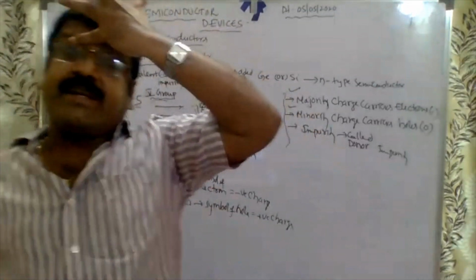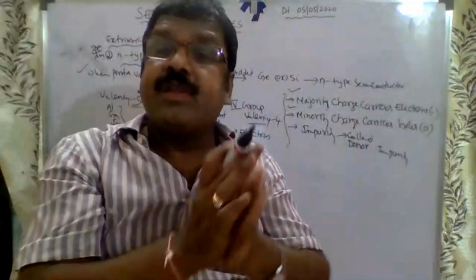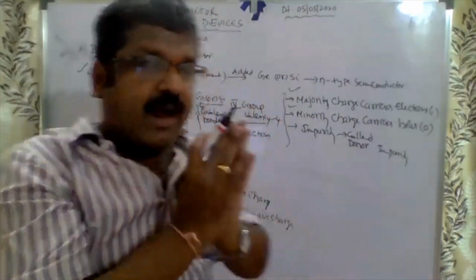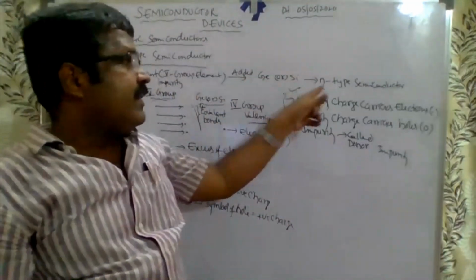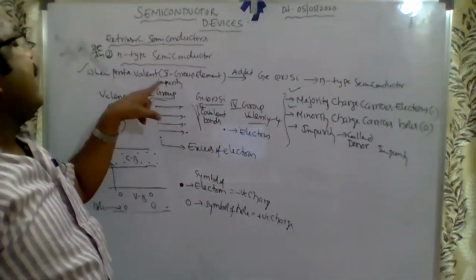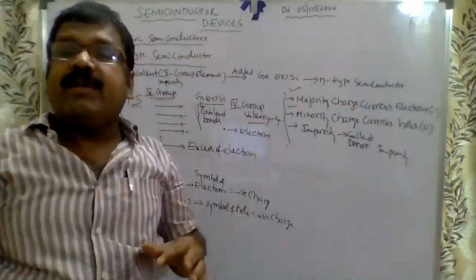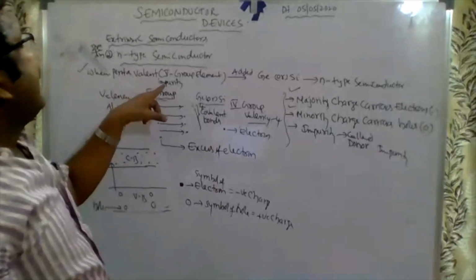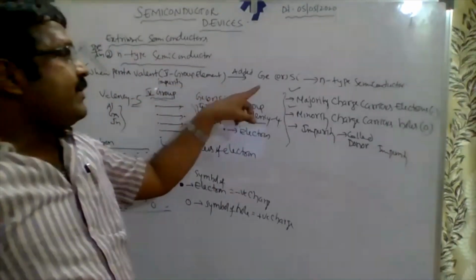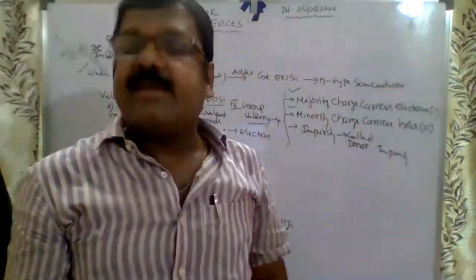See, I repeat once again. Before, the one was P-type: a third group element added to germanium or silicon gives P-type. Here, in place of the third group, a pentavalent impurity is added to germanium or silicon, and we get the N-type semiconductor.